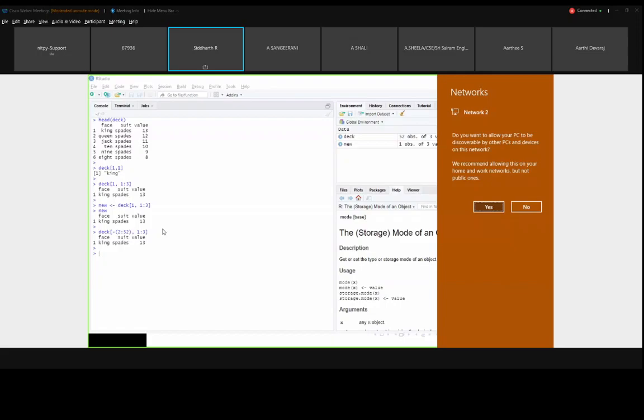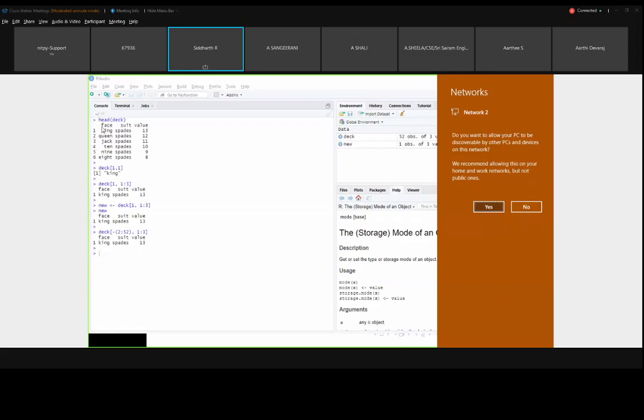So first row and first column, ith row and jth column, that is here 1 comma 1. If you look at this data set, don't think face, suit, value are data. It will consider them as a header. So one more thing you have to know is that face, suit, value will be considered as a header, not as data. This numbering is given by R itself so that we can understand the serial number of our data.